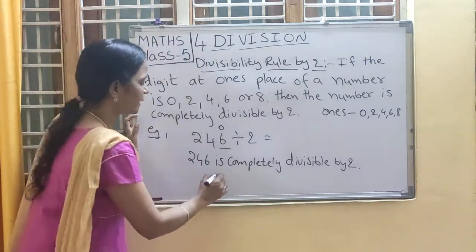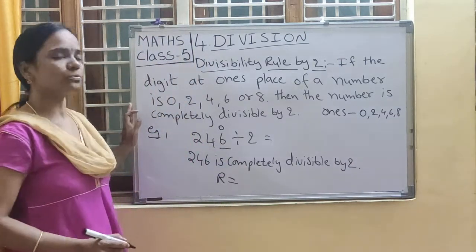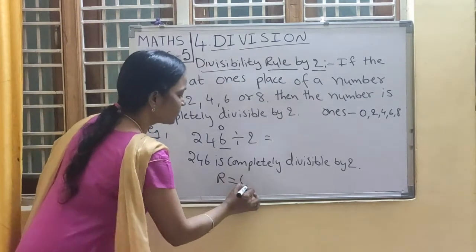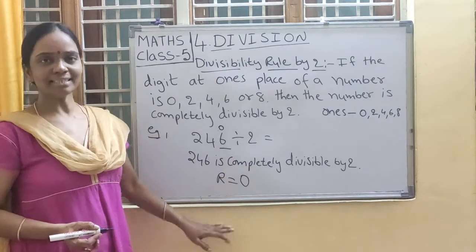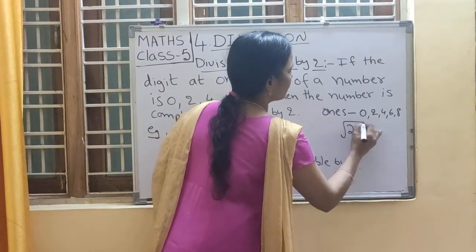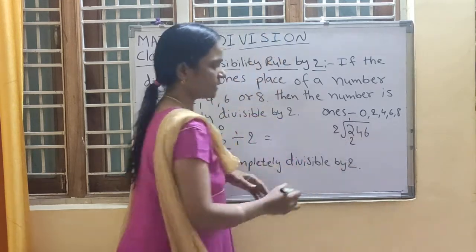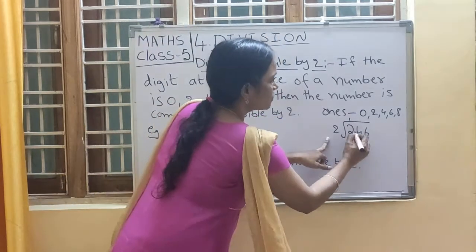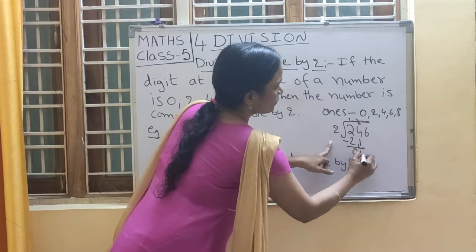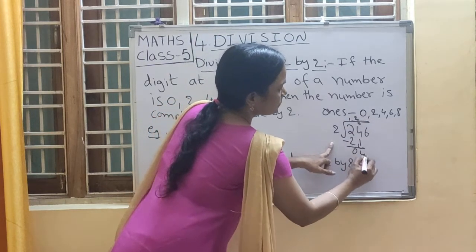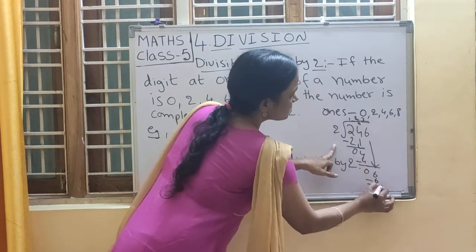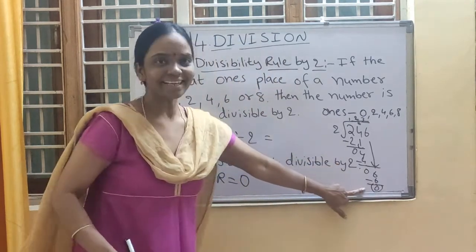Then what is the remainder? Already I told you, completely divisible means the remainder is 0. Am I right, children? If you have any doubt, just check. 246. 2 1s are 2. 2 minus 2 is 0. Bring down 4. 2 2s are 4. 4 minus 4 is 0. Bring down 6. 2 3s are 6. So the remainder is 0.